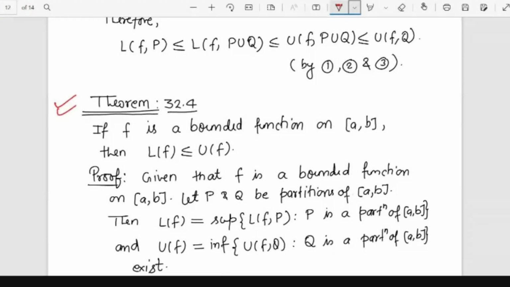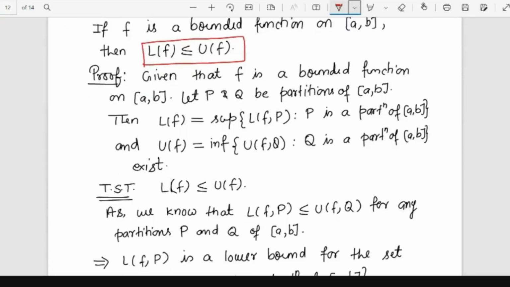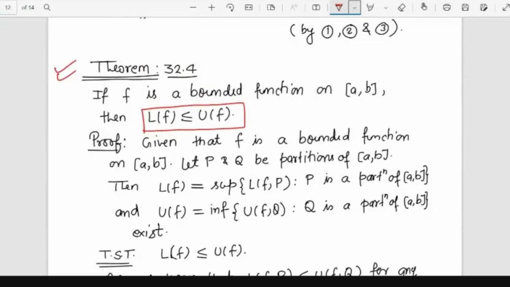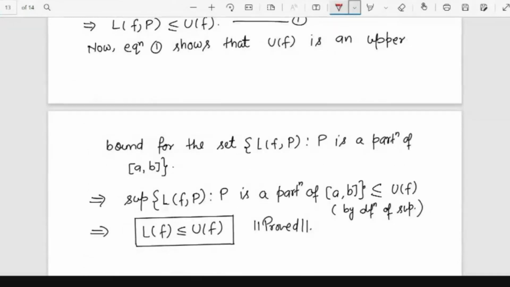So now this result, again, we have seen already intuitively. Lower integral is always going to be less than or equal to upper integral. This can be proved also by simple results. So these are basically simple proofs.